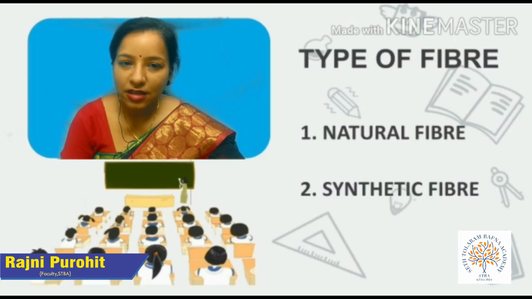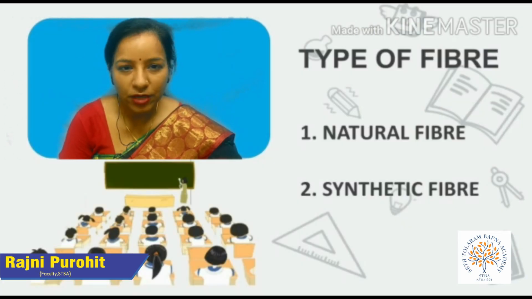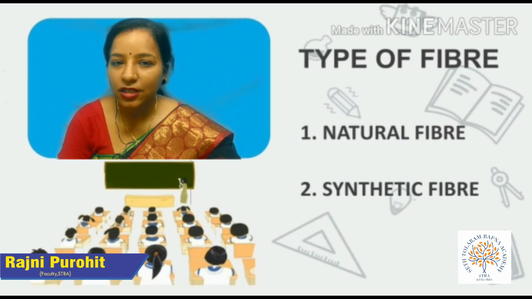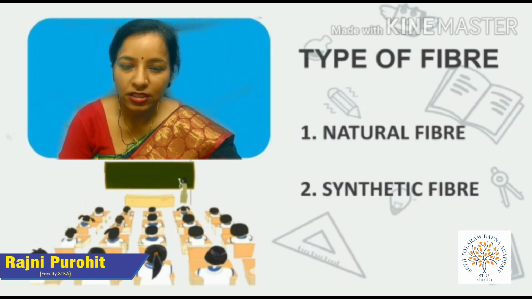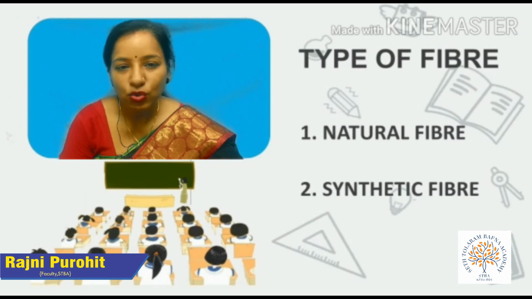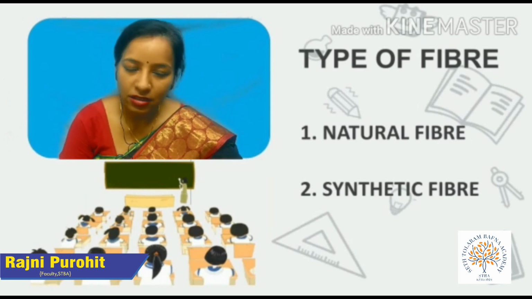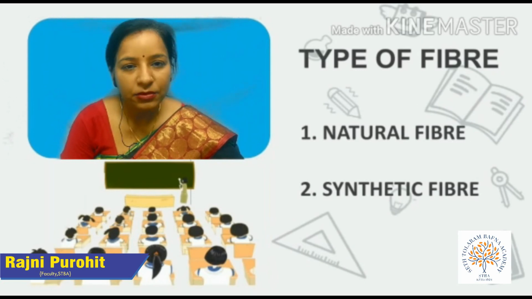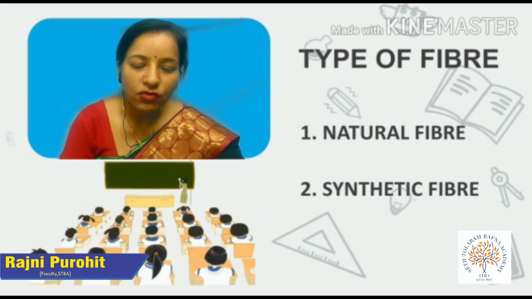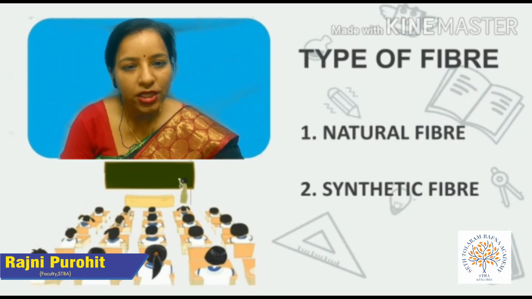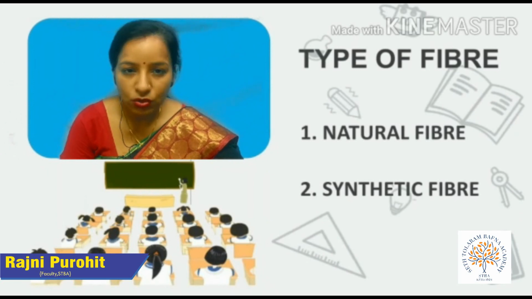So let's start with different types of fibers. You might have studied in your class 6 about various types of fibers. Fibers can be categorized into two. They are natural fibers and synthetic fibers. Let's take them one by one. The first one is natural fibers. Natural fibers are those which are obtained from natural resources.